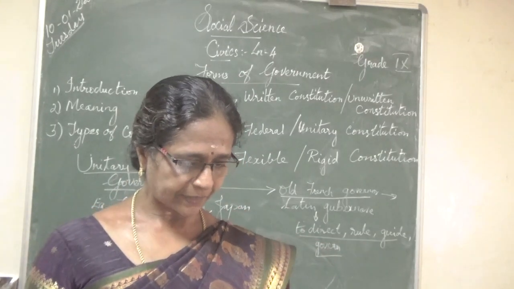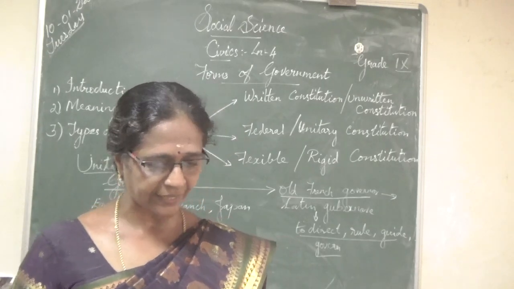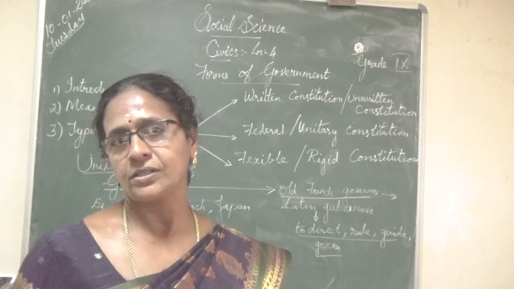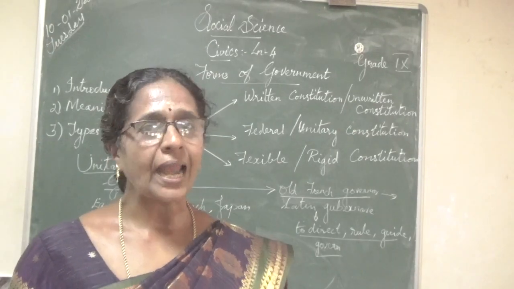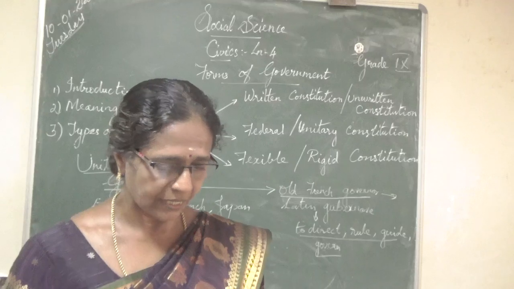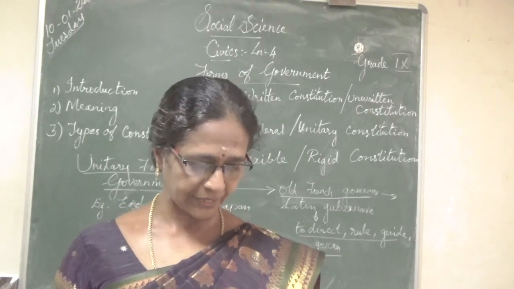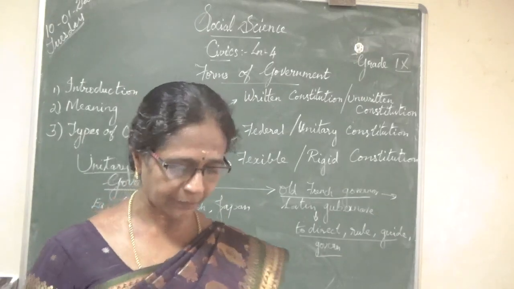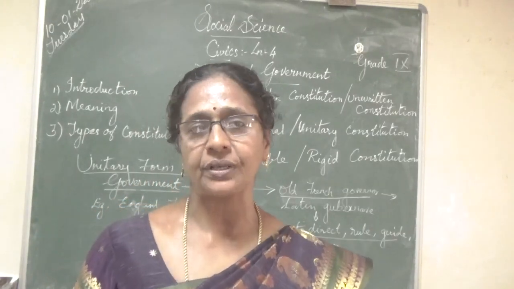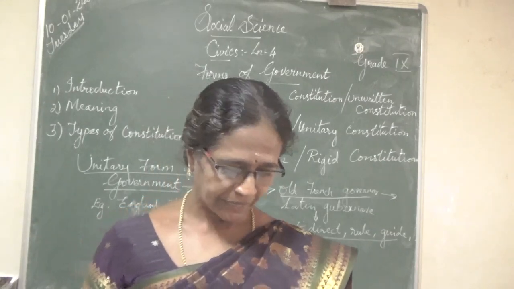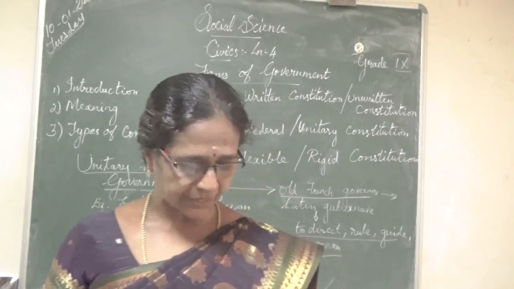Okay, it formulates, expresses and realizes the will of the state. It exercises certain legislative, executive and judicial powers. Actually, the government is divided into three: legislative power, executive power and judicial power. So, according to this, there are three organs of the government. Do you know what the three organs of government are? That is legislature, executive and judiciary. Already learned in the lower classes, isn't it? Yes, these organs carry out the activities of the state.